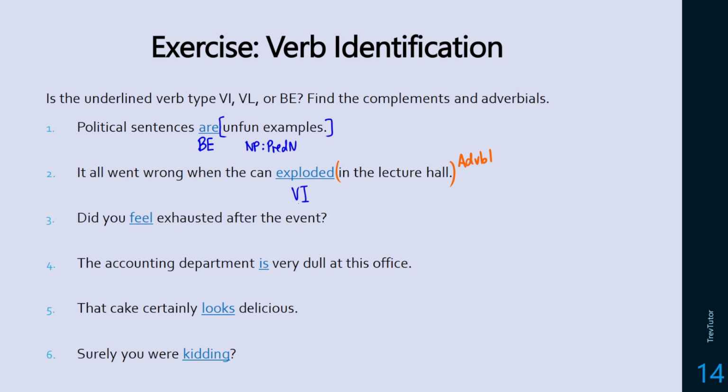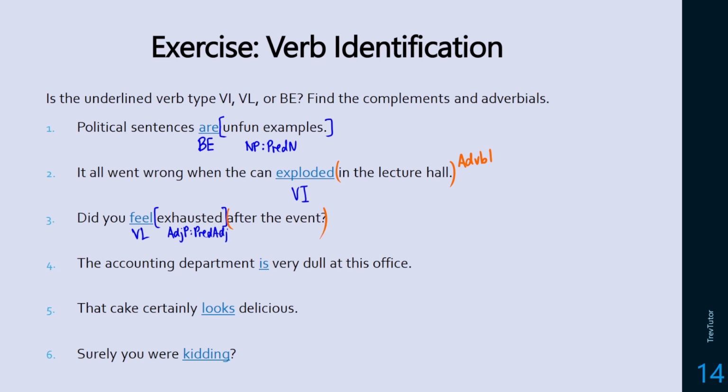Okay. Did you feel exhausted after the event? So the feeling here is exhausted. This would be an adjective phrase that would be functioning as a predicate adjective. And this is a linking verb because it's not be, it's not an is form, but it is attributing a quality to the subject you. We have another adverbial here, after the event. So after the event, did you feel exhausted? We can move it around.